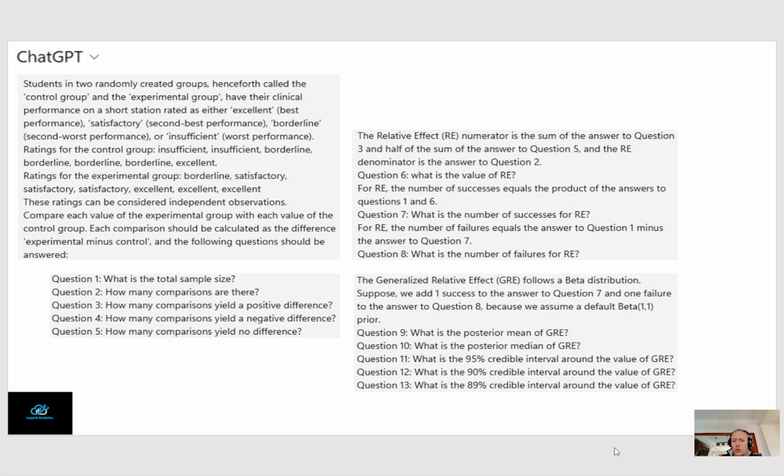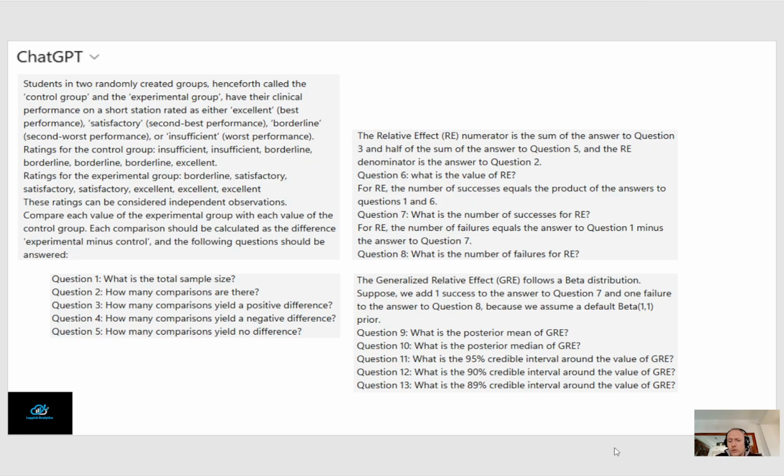Why do we do that? Well, among others, because we want to calculate the so-called generalized relative effect, which follows a beta distribution, and the default prior for that is a 1-1 prior, meaning we add one success and one failure. If you want to know the rationale behind that, I explained that briefly in that previous video, that this video is a follow-up for. And I also can provide the link to the article in which this statistical procedure was introduced. It's a publication from last year.